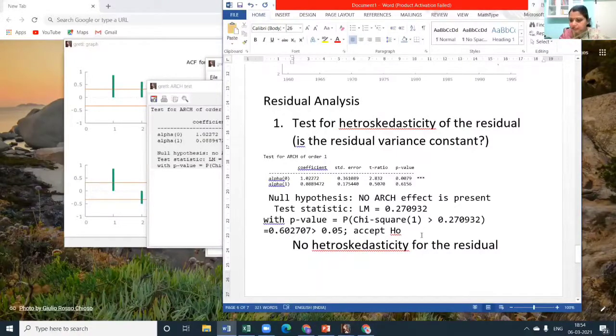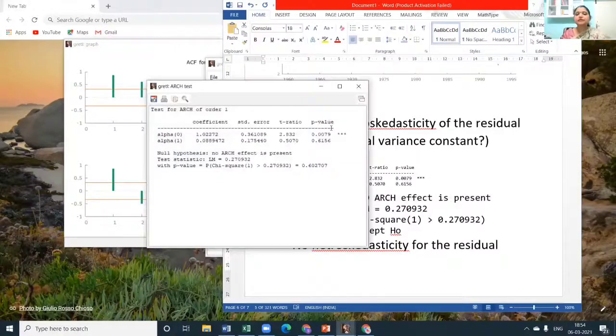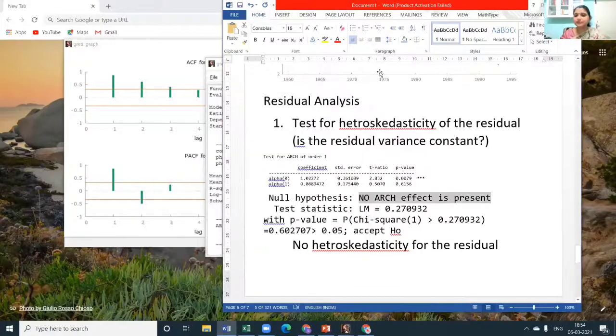Yeah, we can accept, a p-value more than 0.05. When the p-value is more than 0.05, generally we accept the null hypothesis. And here the null hypothesis is that there is no ARCH effect. So the residuals seem to be having one quality which is acceptable.